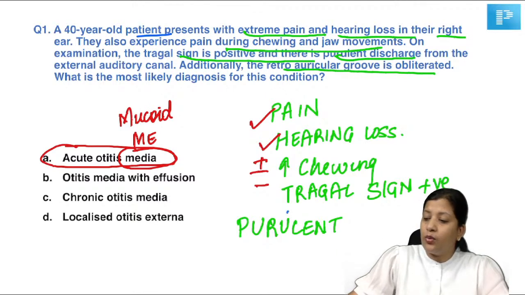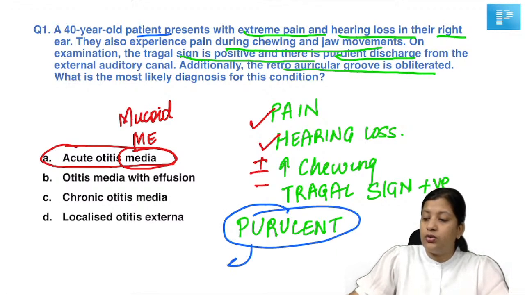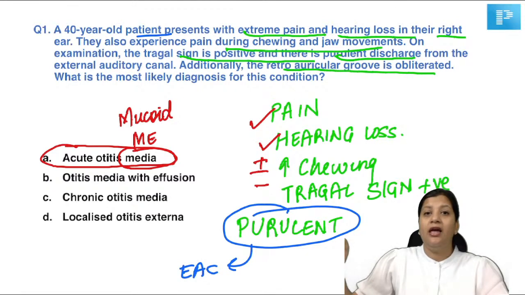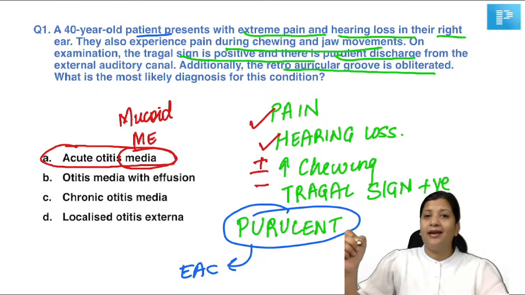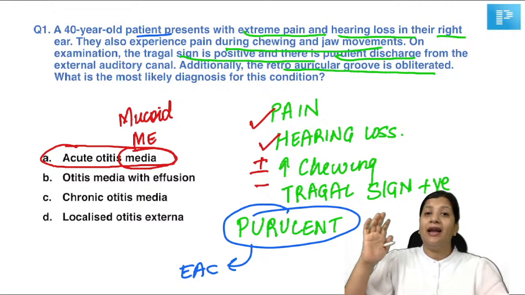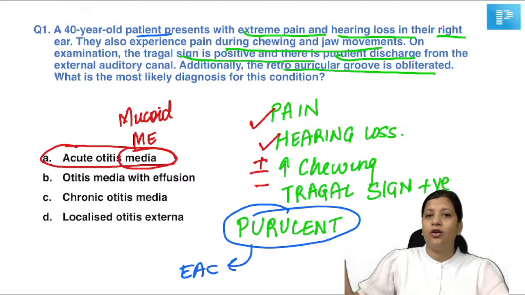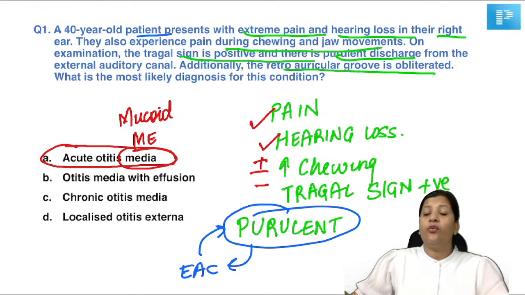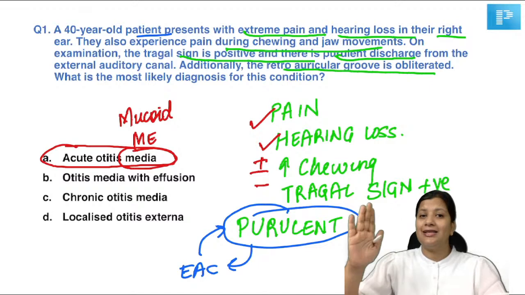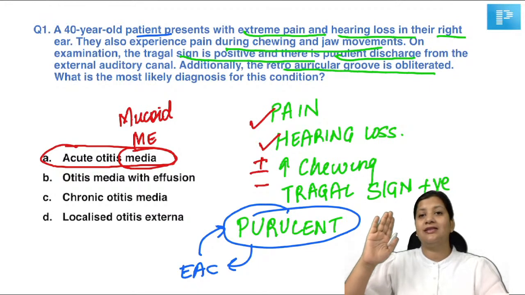Whenever we are given the word purulent discharge, we should know that the pathology is in the external auditory canal. External auditory canal has got stratified squamous epithelium with hair follicles and sebaceous glands, and hence any pathology in the external auditory canal will result in a purulent ear discharge. So the word that you see, purulent, in your mind you should know the disease is not in the middle ear, the disease is in the external ear.